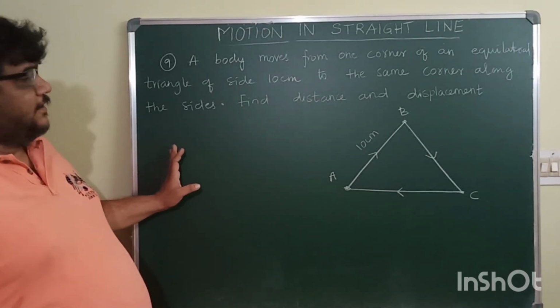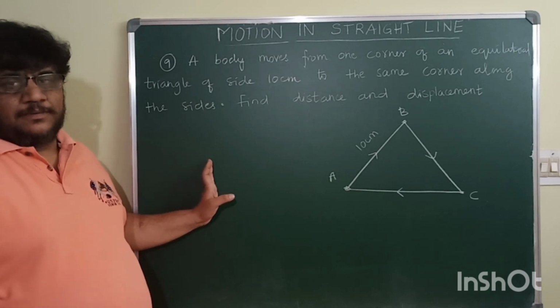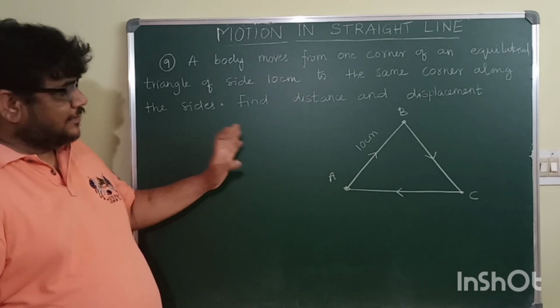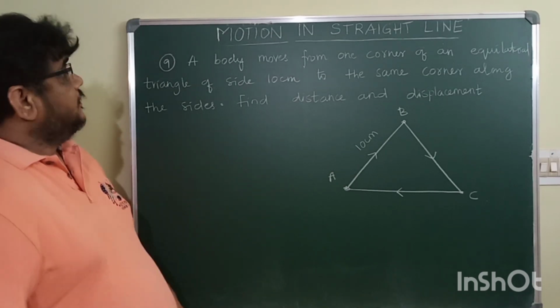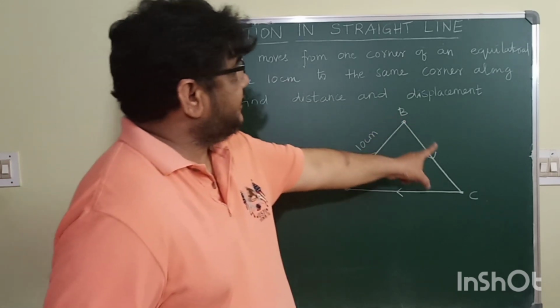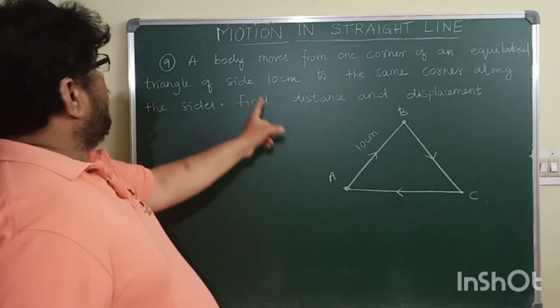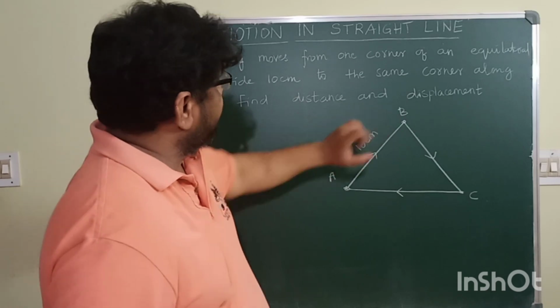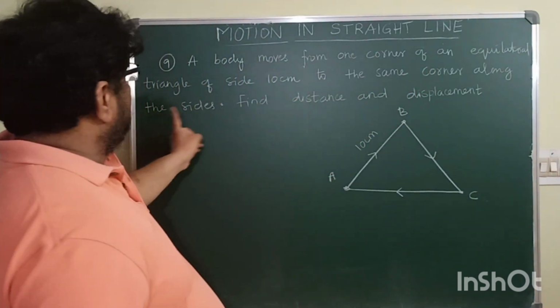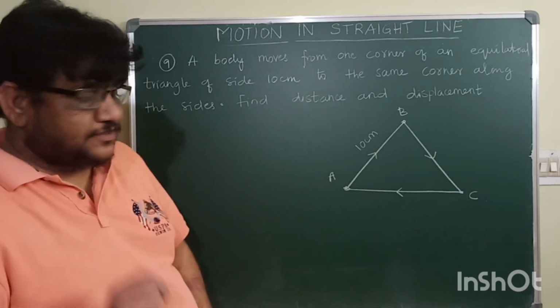See the ninth problem. It's a very simple problem. Everyone can do this problem, but once I'll explain. A body moves from one corner of an equilateral triangle of side 10 centimeters length to the same corner along the sides. So what is it telling?